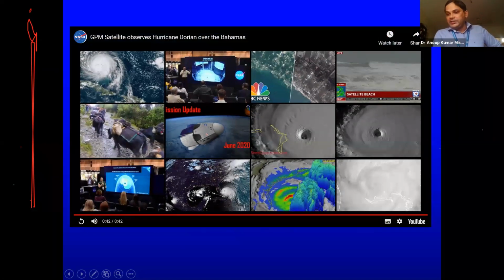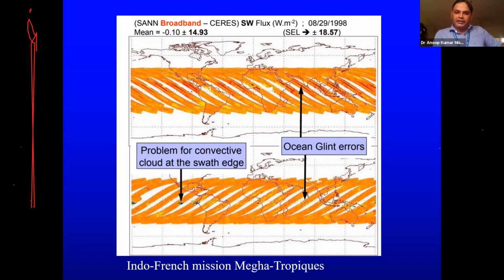Then this is our own mission actually. I don't know how many of you know that India with France had one joint mission that is called the Indo-French mission, Megha-Tropiques. Megha is a Hindi word meaning cloud, and Tropiques is a French word. Tropic in English and Tropiques in French. So this is the Indo-French mission. And again, here we can see so many swaths, ascending and descending both. So it was able to monitor our convective clouds.